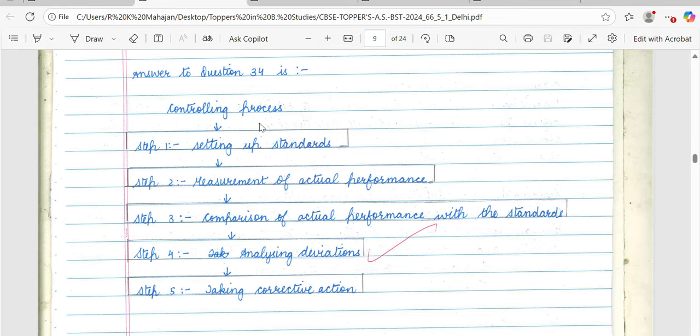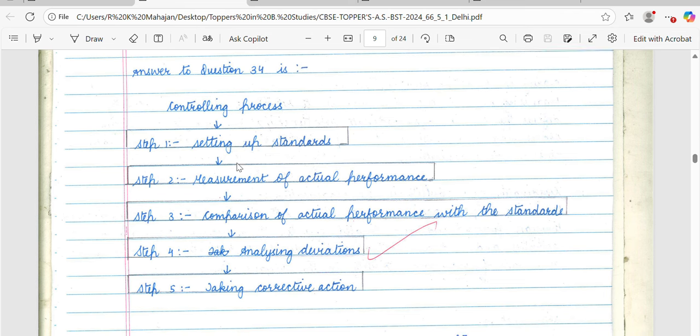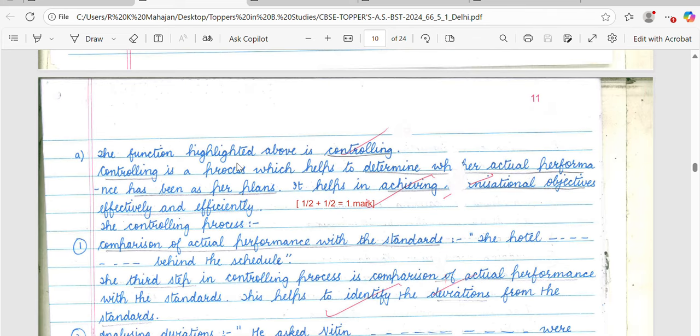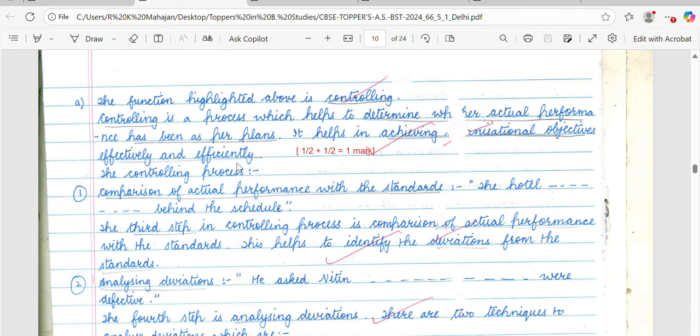Now let's see how the student has written the answer. First, the student has given the diagrammatic presentation of the steps, and then each point has been explained by quoting the line. So first the student has quoted the line, and then the student has explained it. So half mark for quoting the line and half mark for explaining.